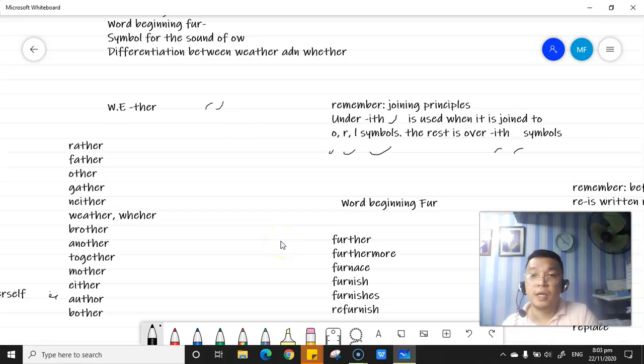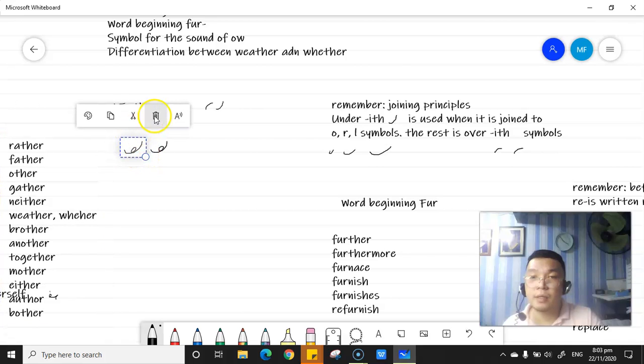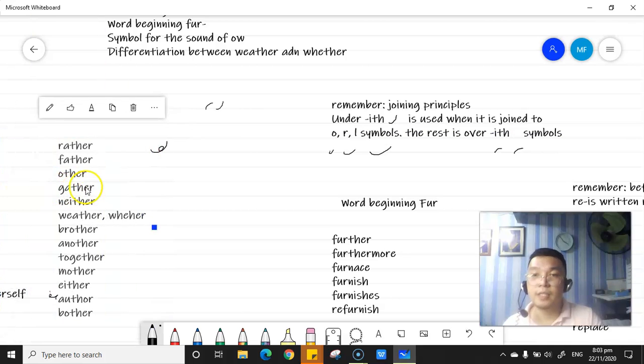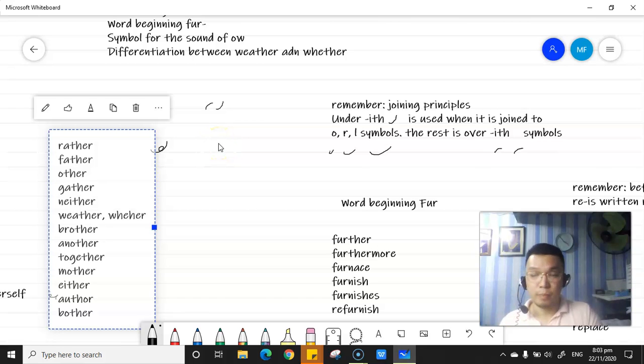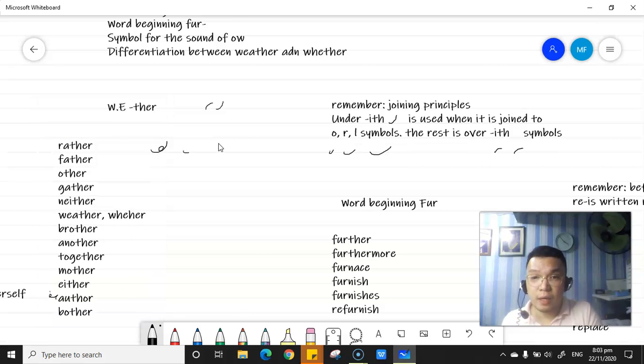Let's have the word rather. R, underith. Sorry, I'll correct it. Remove the first example, class, don't mind that one. The next example is the right one. Underith, because it is joined with the R symbol, so it could be before and after. R, underith. Father: F, there.